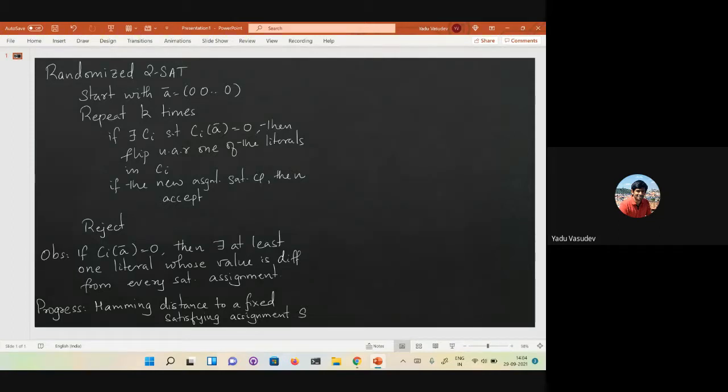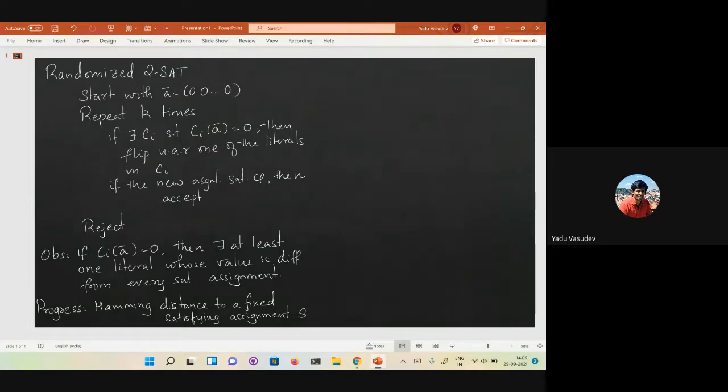Hamming distance is the number of bits where this assignment differs from that fixed satisfying assignment S. Initially, maybe the assignment is completely different from the satisfying assignment, but at every step you're moving towards it. So the progress is in terms of the Hamming distance.